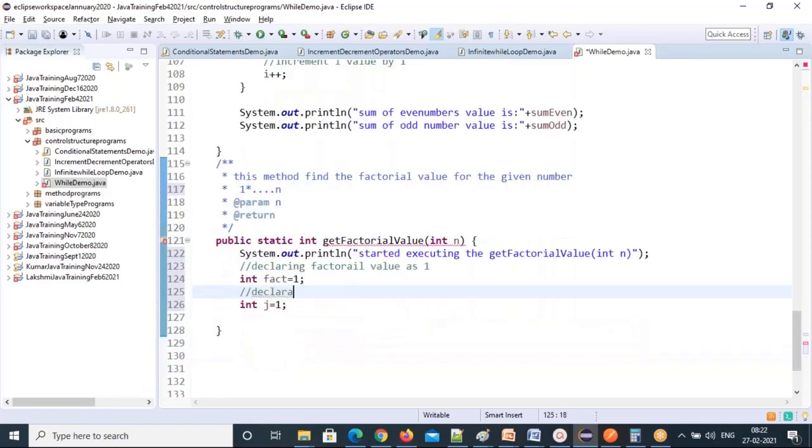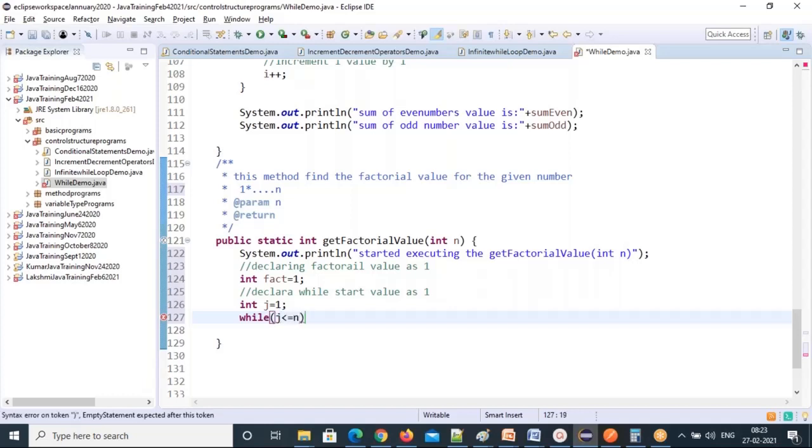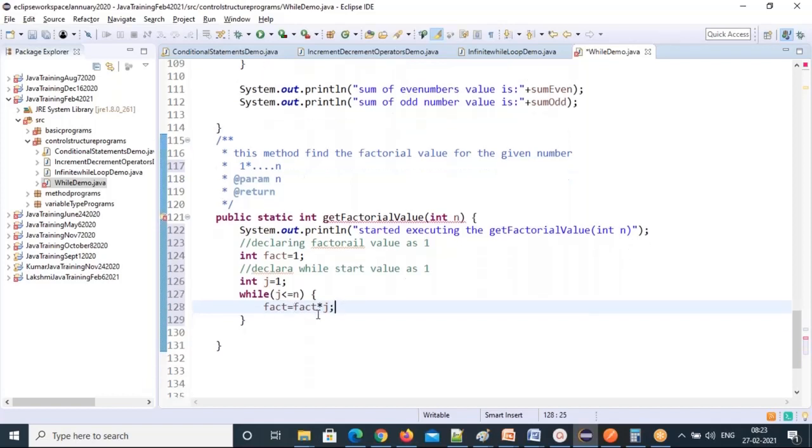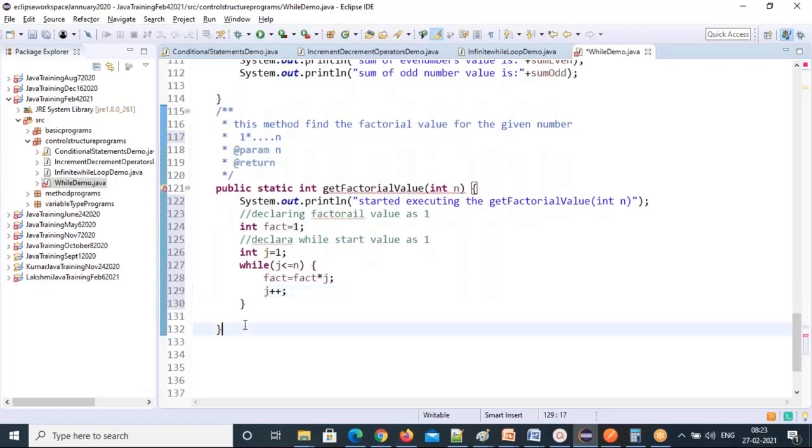Declare while loop start value as 1. Okay, this is the while loop start value and while condition. So j less than or equal to n. So till n, whatever the n you are giving. So fact equal to fact multiplied by j. This is the multiplying. So then you can do j plus plus and return statement you have to write after while loop. Okay, so return fact value.